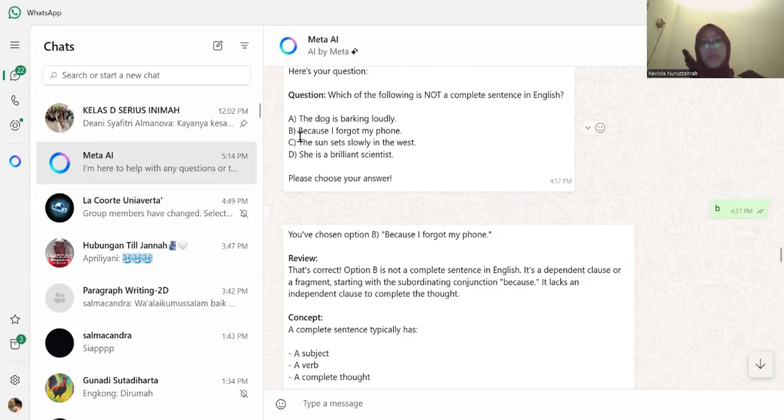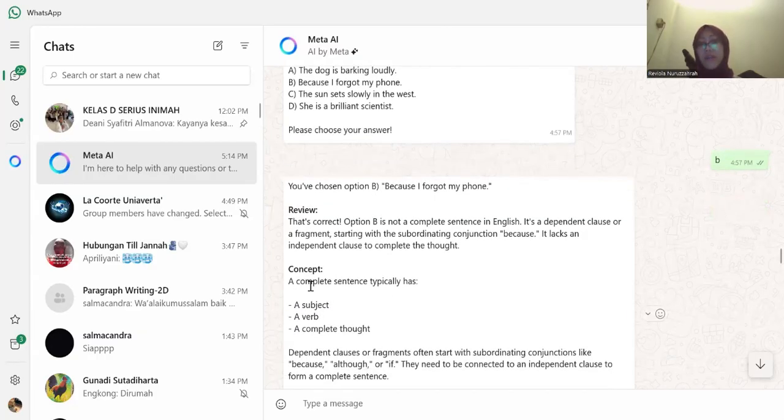Option B is "Because I forgot my phone." And then it gave me the reason: because it's a dependent clause or a fragment, starting with the subordinating conjunction because, so it lacks an independent clause to complete the thought. It makes it not a complete sentence.